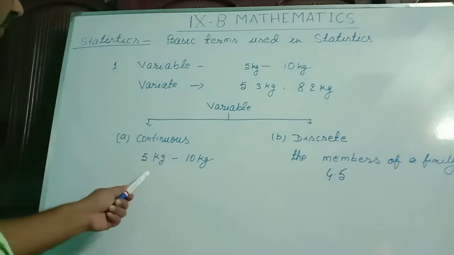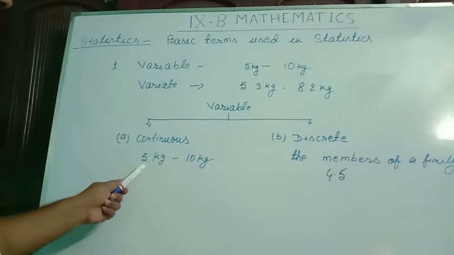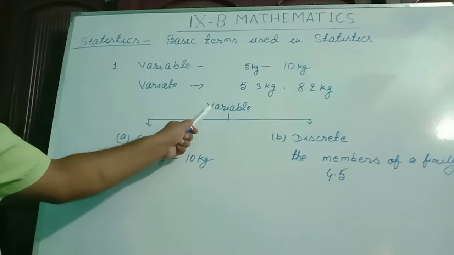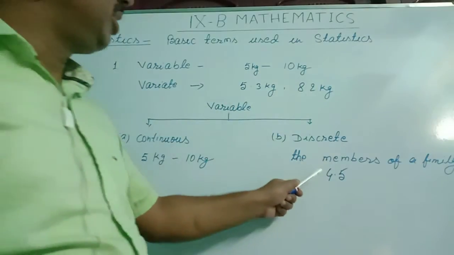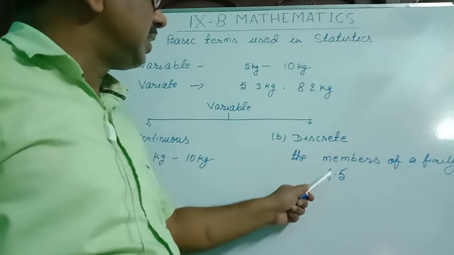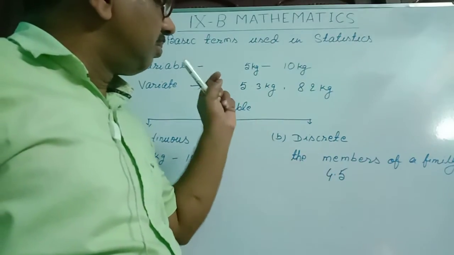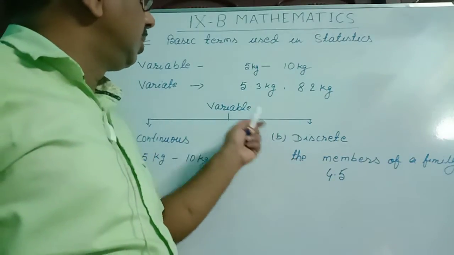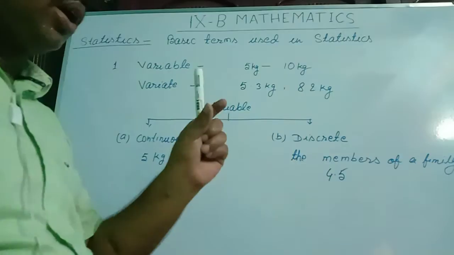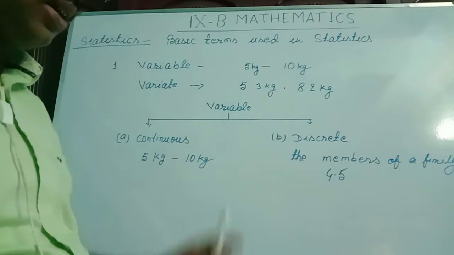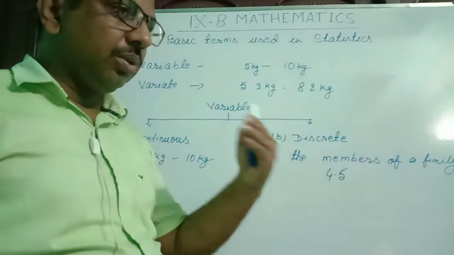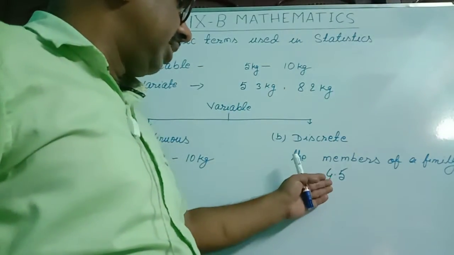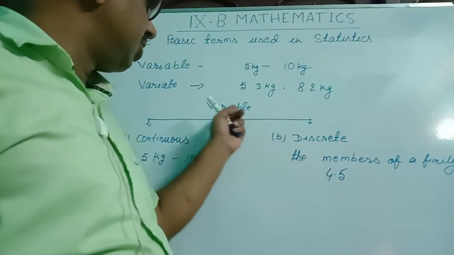Here any weight of the fire extinguisher that lies between 5 kg to 10 kg became the continuous variable, while a variable whose particular values cannot lie within the range between the lower value and the upper value is called a discrete variable.